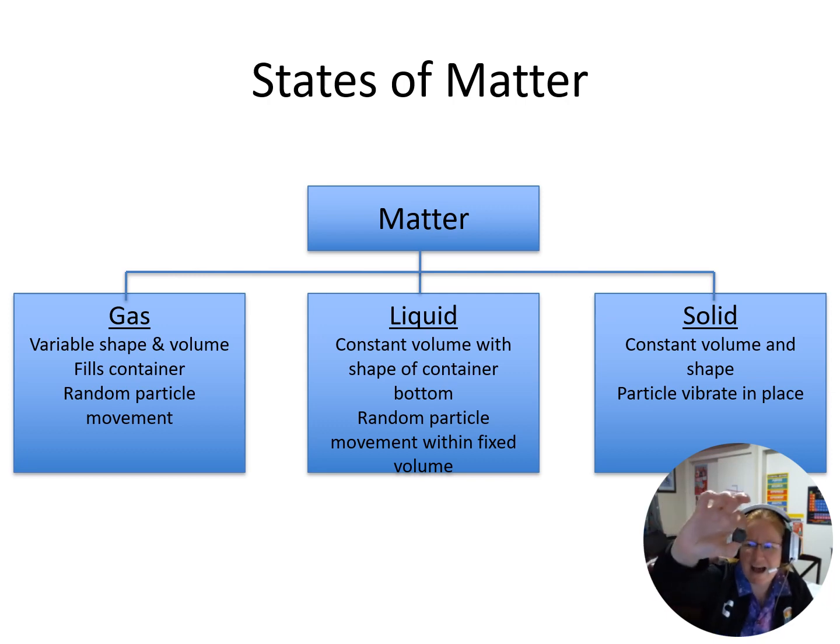So here I have a little role-playing dice. It doesn't matter what I put it in, it's always going to have the same shape and the same volume. There is still movement inside a solid, though. There's vibration. Our atoms have protons and neutrons and electrons inside of them. Our protons and neutrons actually do vibrate very slightly in place, and electrons are constantly moving around. It's not anything that we can detect with our naked eye or just from holding something in our hand, but that tiny vibration still is there.